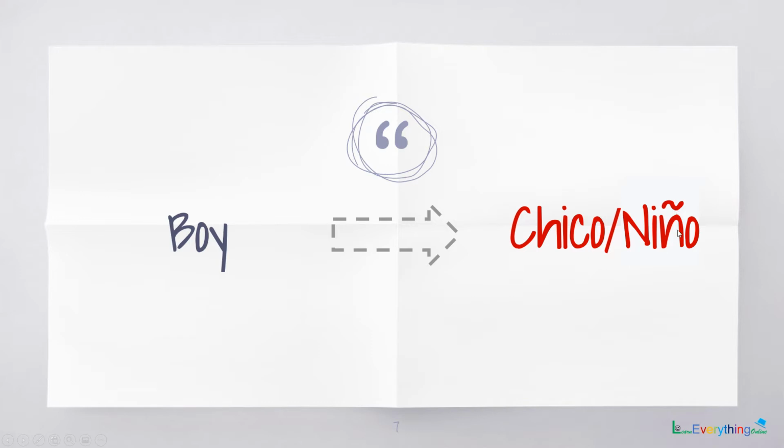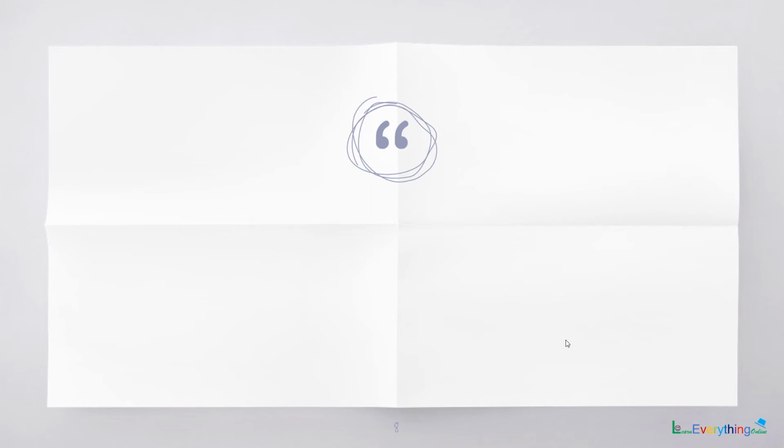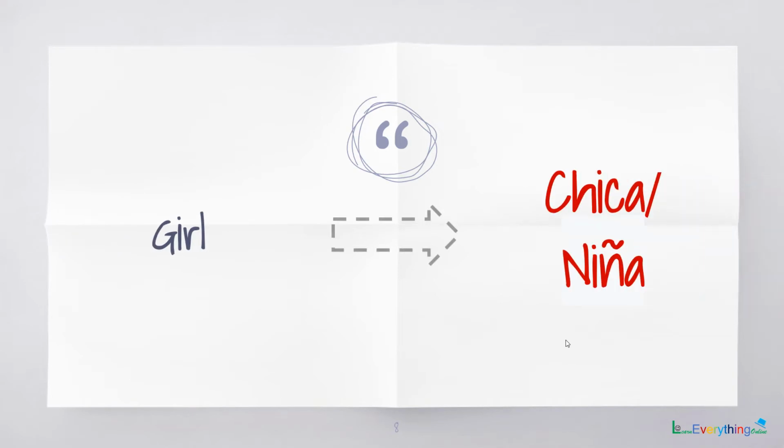The tilde above the n makes it sound like ny, that is why the word is niño. You can use any one of them. And similarly the word for girl is chica or niña.